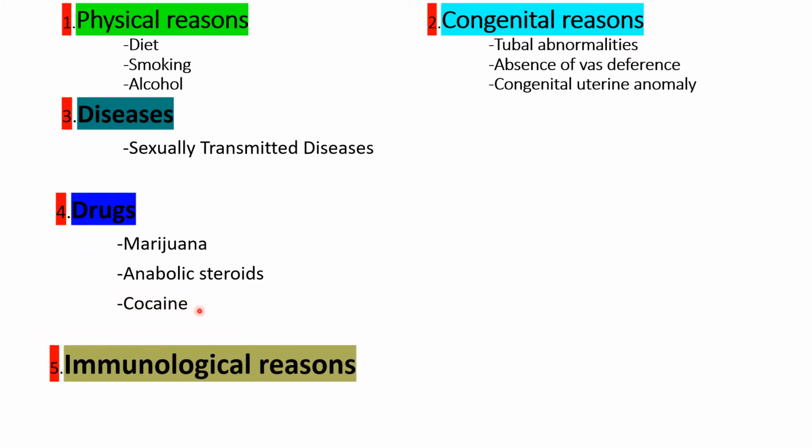Another reason is immunological reason. These are the reasons related to the immune system of the person. Mainly we talk about anti-sperm antibodies. Dear friends, it is a very important point, so listen carefully. Anti-sperm antibodies are produced in both male and female. It does not occur in general. In specific cases only are they produced.